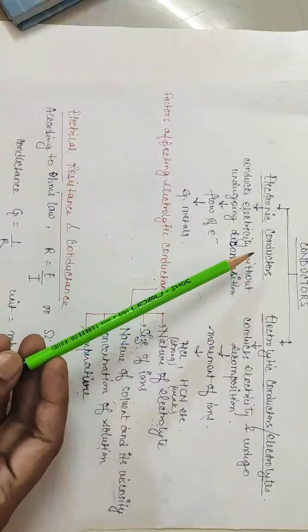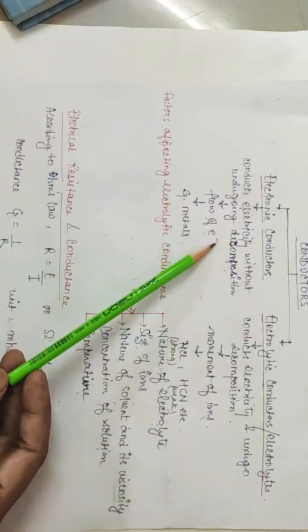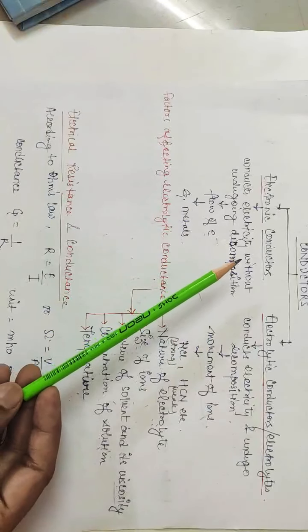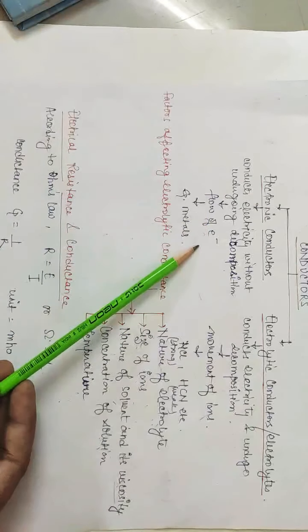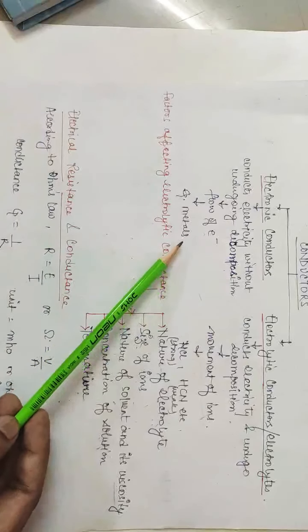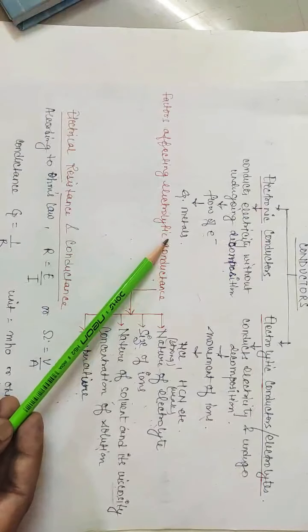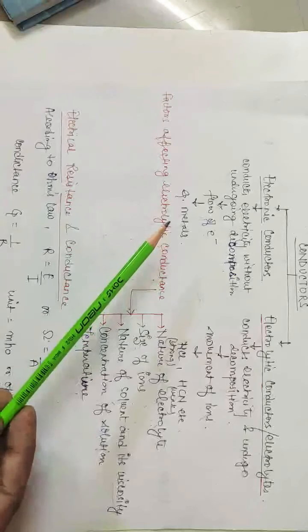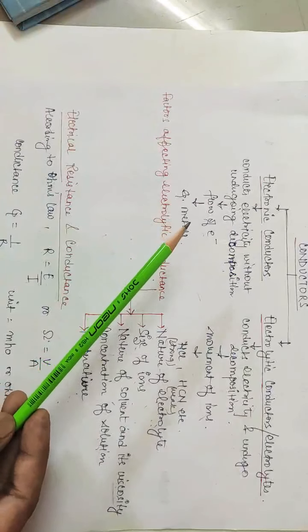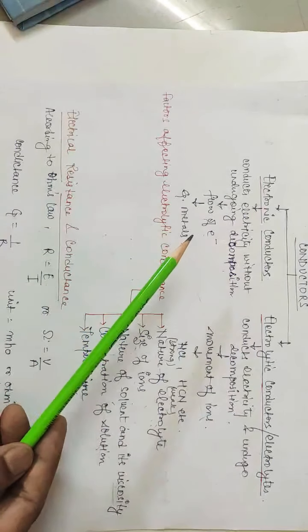Electronic conductors conduct electricity without undergoing decomposition. The conductance is mainly due to flow of electrons. Examples are metals, salts, certain minerals, graphite.